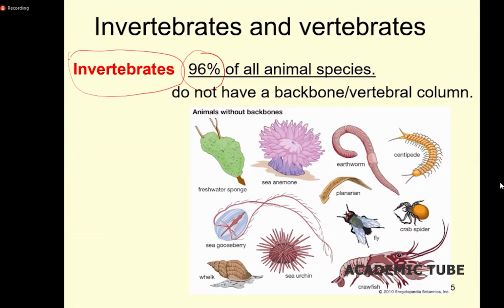Invertebrates means they do not have a vertebral column or backbone, like sea anemones, earthworms, centipedes, planaria, sea gooseberries, whelk, sea urchins, flies, crab spiders, crayfish or crustaceans. Likewise, so many animals have no backbone, no vertebral column.